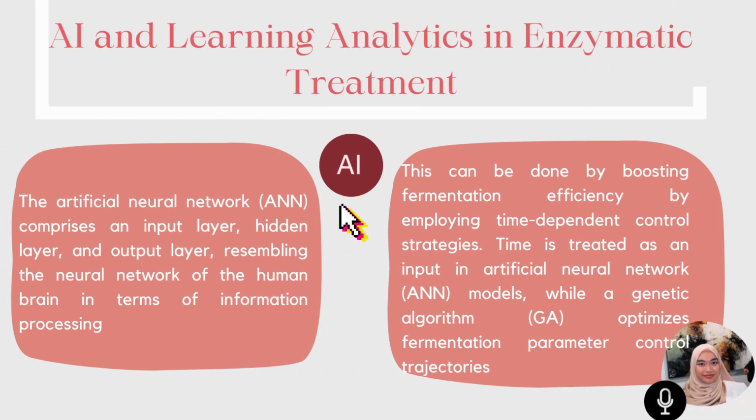We are going to continue with the improvement that will be achieved by utilizing artificial intelligence in enzymatic treatment. The application of AI, specifically the artificial neural network, comprises an input layer and hidden layers, resembling the neural network of the human brain in terms of information processing. With AI, the fermentation efficiency can be boosted by having time-dependent control strategies. Time is treated as an input in ANN models, while a genetic algorithm optimizes fermentation parameter control trajectories.